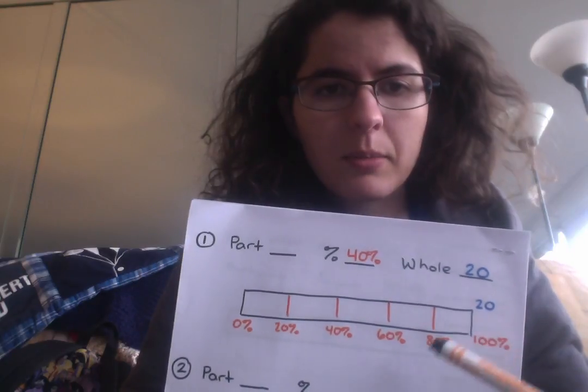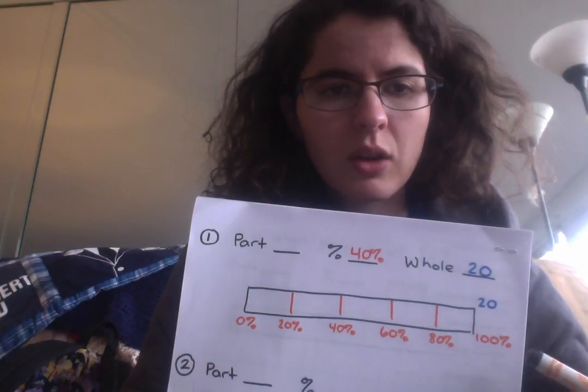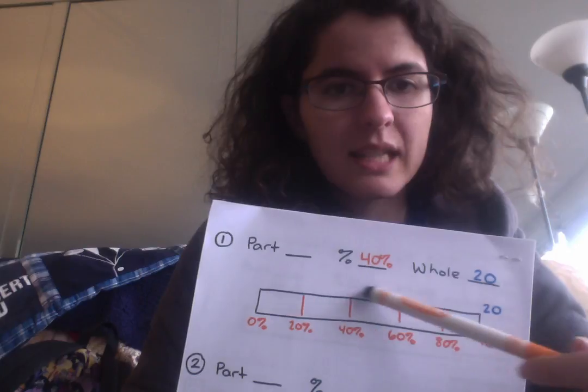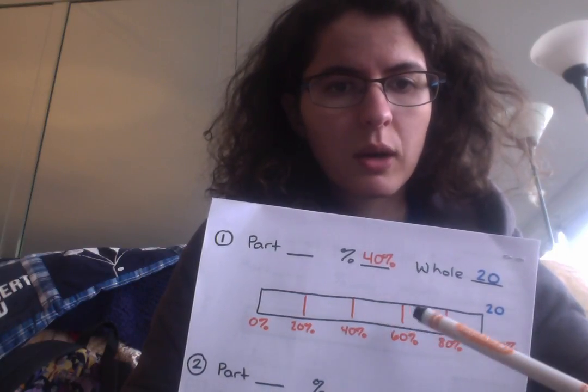I know that I've broken this up into 5 pieces, since I've cut it into 20% increments. So 20 divided by 5 is going to tell me what the top should look like. I'm going to have 4 in each category, because 20 broken up into 5 parts would be 4.